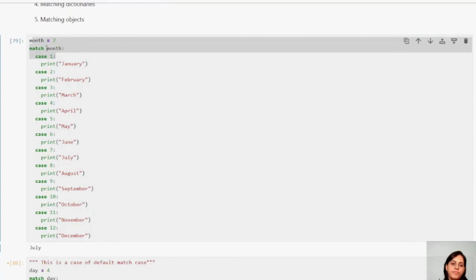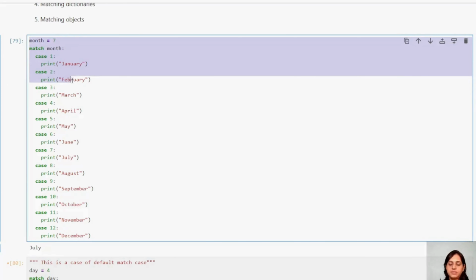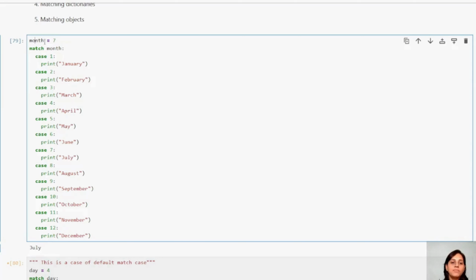See, I have taken a list of months. What I told you is that in cases where the choices are more, you should use match case. So this is the syntax. I want to know what my month contains on my 7th month, right?